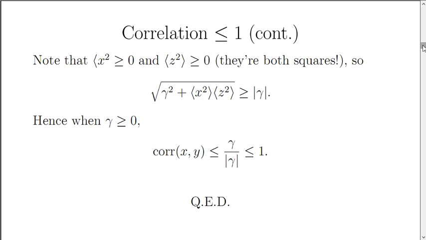Of course, if gamma is not greater than or equal to 0, if gamma is negative, then we already know that the correlation is less than or equal to 1. Therefore, we have shown that the correlation of these two random variables has to be less than or equal to 1. That is to say, it cannot be greater than 1. And that is what we wanted to demonstrate.